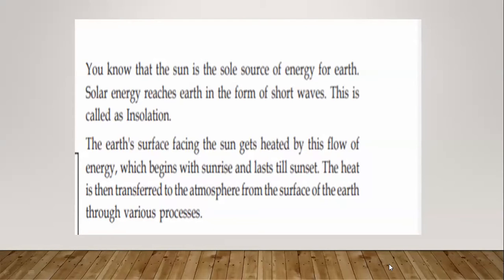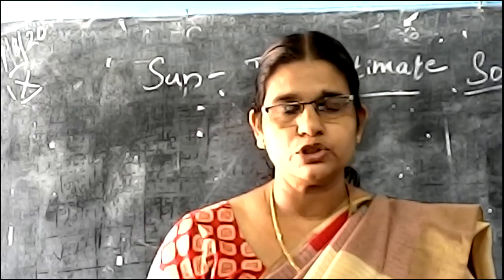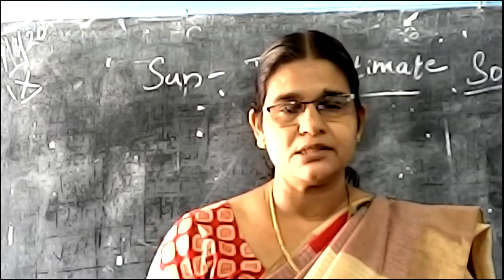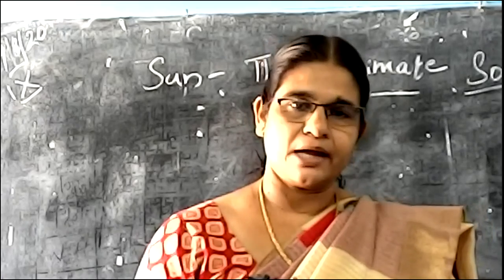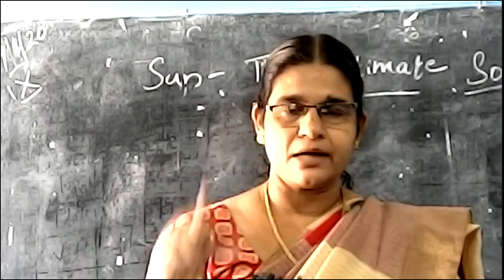The Earth's surface facing the sun gets heated by this flow of energy, which begins with the sunrise and lasts till sunset. This heat is then transferred to the atmosphere from the surface of the Earth through various processes. Okay, then. What is insolation? The solar energy reaches the Earth in the form of short waves. This is termed as insolation. The insolation lasts from sunrise to sunset.